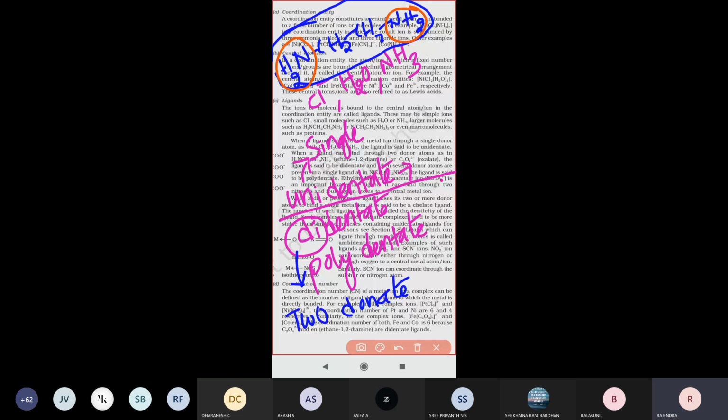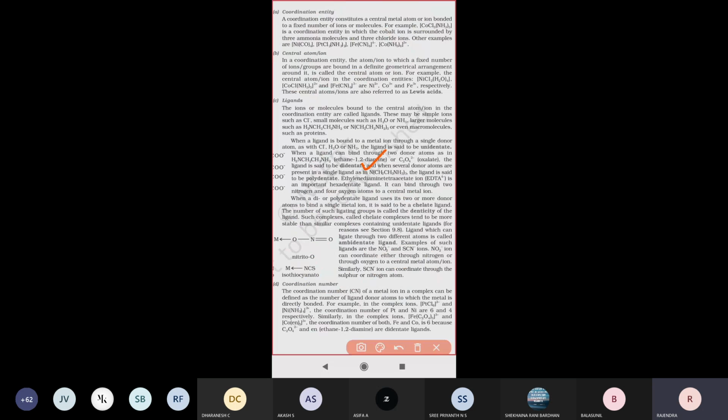Polydentate is many donor groups attached to the central atom, that means more than two. So just look at the polydentate example here. For example, N, CH2 CH2 NH2, thrice.